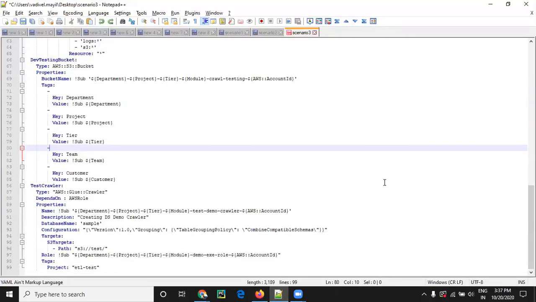Then actually we can go to drift detection. Prasad will take over and he will show you the demo for the drift detection.